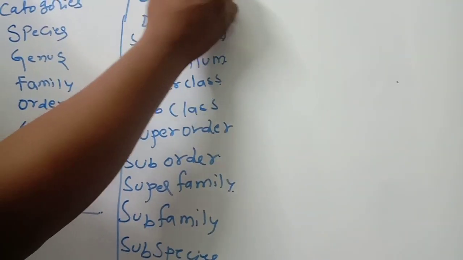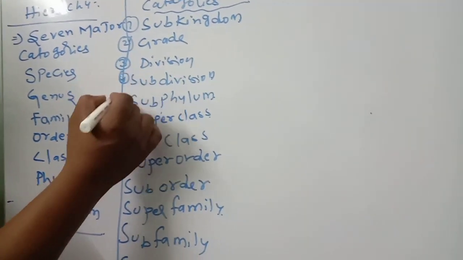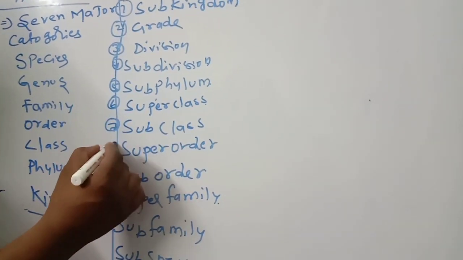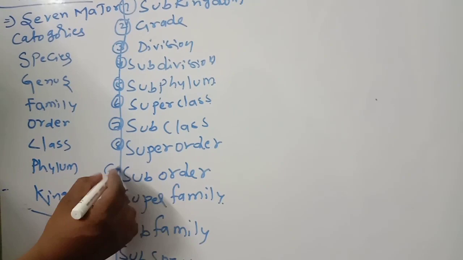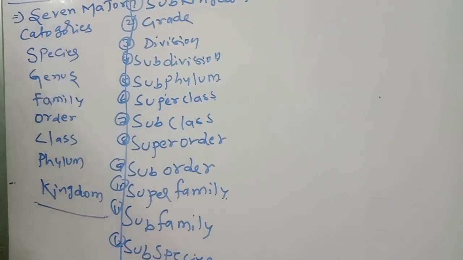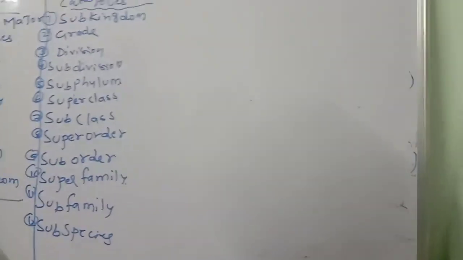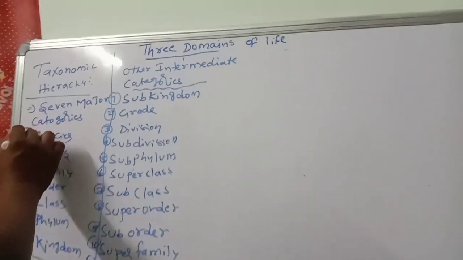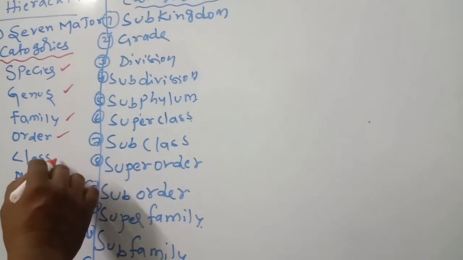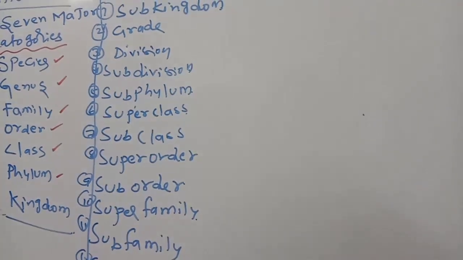The intermediate categories: subkingdom, grade, division, subdivision, subphylum, superclass, subclass, superorder, suborder, superfamily, subfamily, subspecies. Like that, the intermediate categories are also there. But the major categories in the taxonomic hierarchies are these: species, genus, family, order, class, phylum, kingdom.